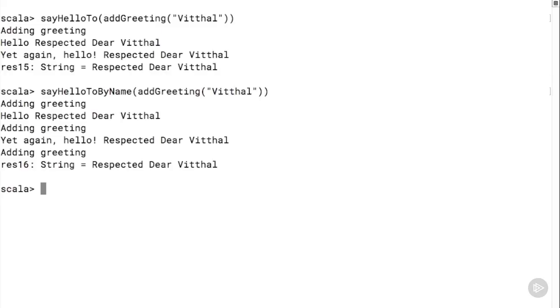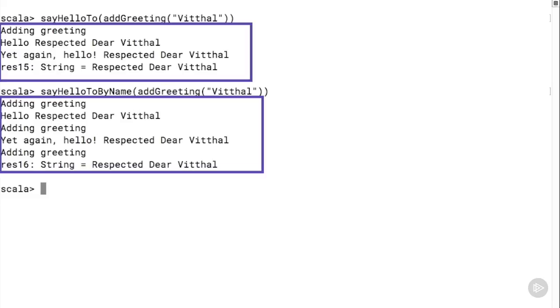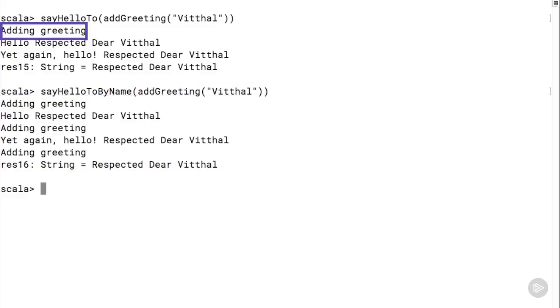Now, let's go ahead and invoke these two functions again, but this time we will pass in a function call. The parameter value in both cases is the function invocation add greeting Vittal. Now you can see that there is a marked difference in the output of the two functions. Specifically, the by name version of the parameter has been evaluated multiple times, as we can tell from the string add greeting. And this is how we know that the first version of the function has only called the add greeting function once, but the second version has invoked that function no less than 3 times.